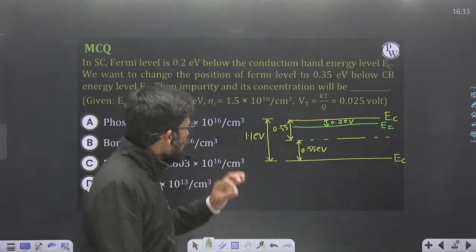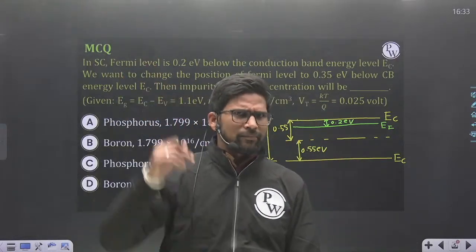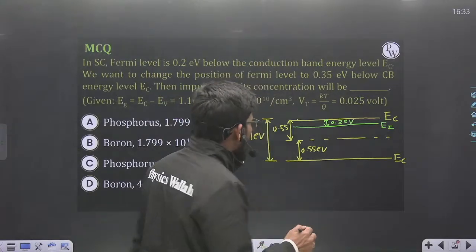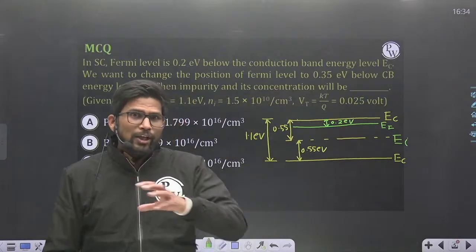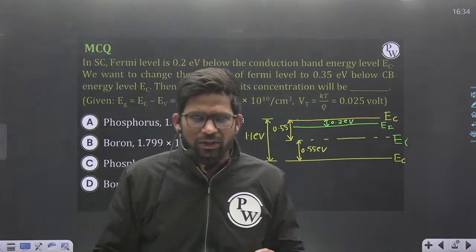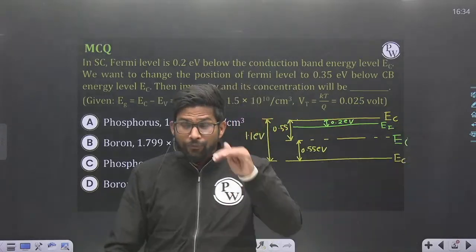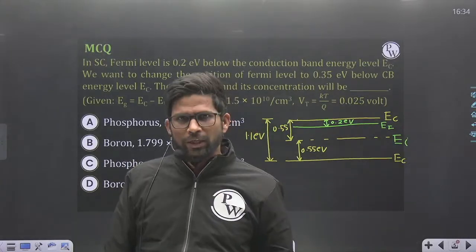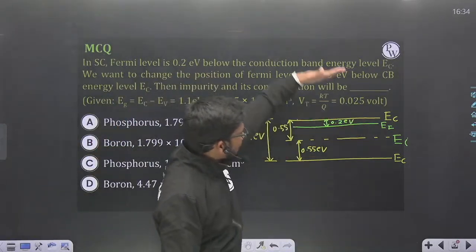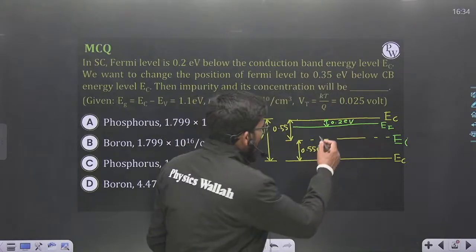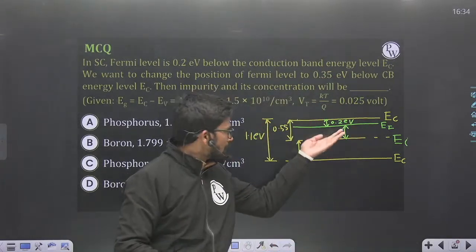Okay. So if I know the formula of shifting, this is the intrinsic Fermi level EI. When there is no impurity added in a semiconductor, Fermi level lies at the mid of the band gap as EI. When you add donor impurity, semiconductor becomes of n-type and Fermi level shifts above intrinsic Fermi level, and this much of shift is there, EI to EF.